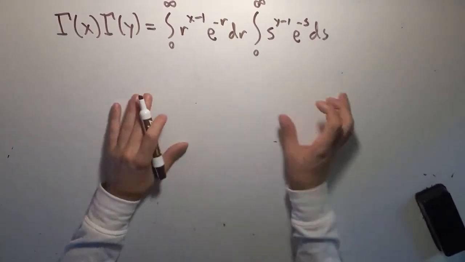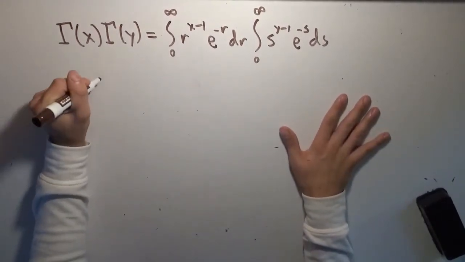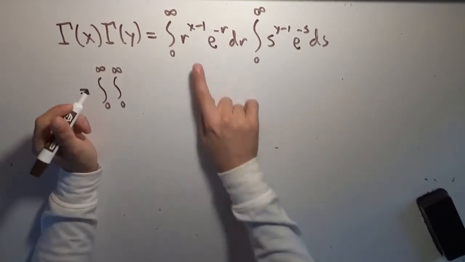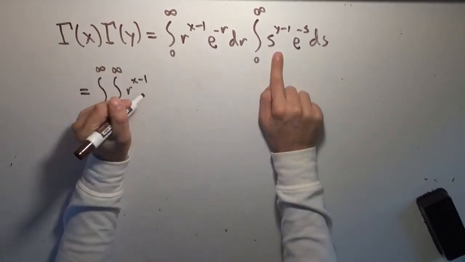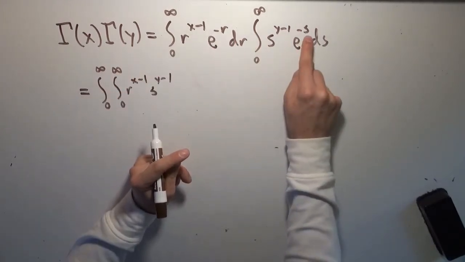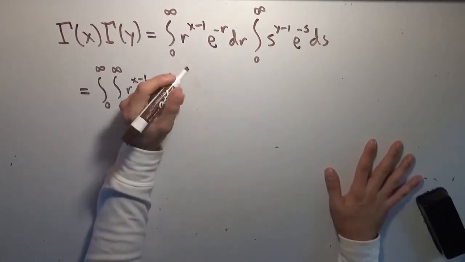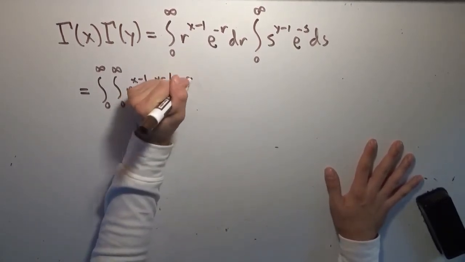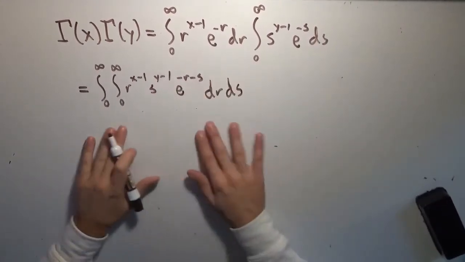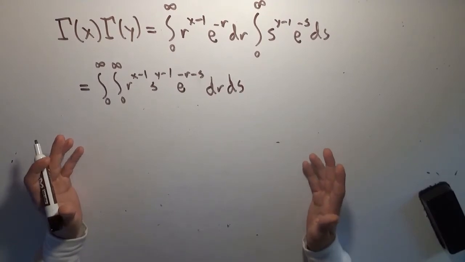We can just combine these into one integral, or I'm sorry, one double integral. So this is going to be equal to the integral from 0 to infinity of the integral from 0 to infinity of r to the x minus 1 times s to the y minus 1 times e to the negative r minus s, because if they have the same base, we can combine them by simply adding the exponents. So we get e to the minus r minus s, dr ds. So now we've got this double integral, and all we're going to do is make a substitution.